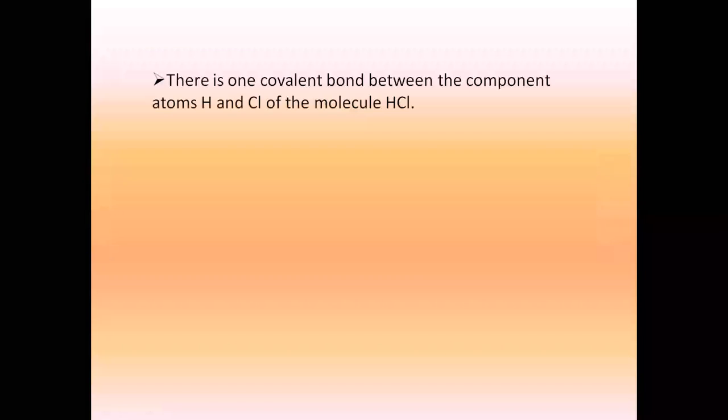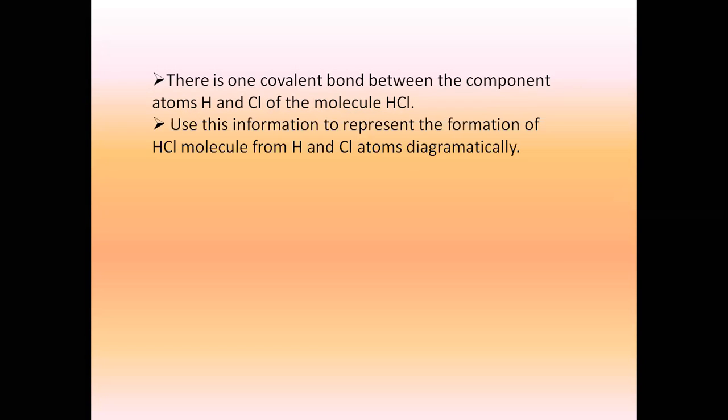Okay, so check. There is one covalent bond formed between the components hydrogen and chlorine of the HCl molecule. Use this information to represent the formation of HCl molecule from hydrogen and chlorine atoms diagrammatically. Will you try to do it? Can you all try? Did you understand the question?